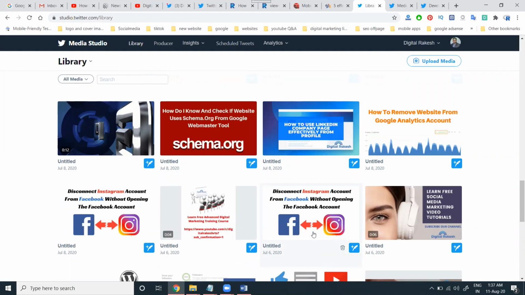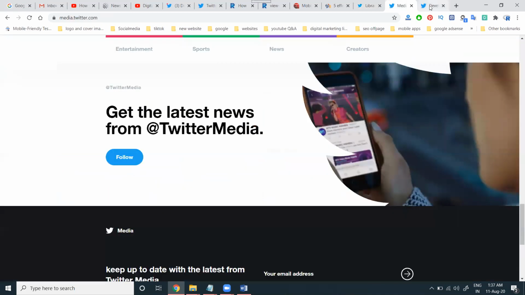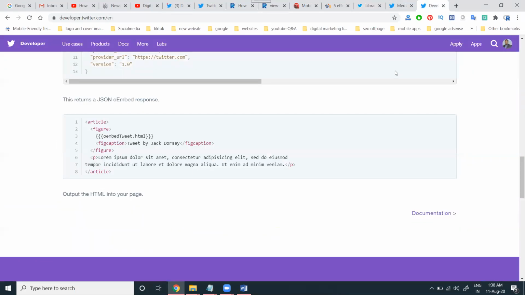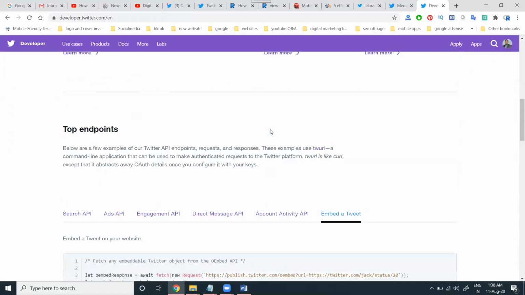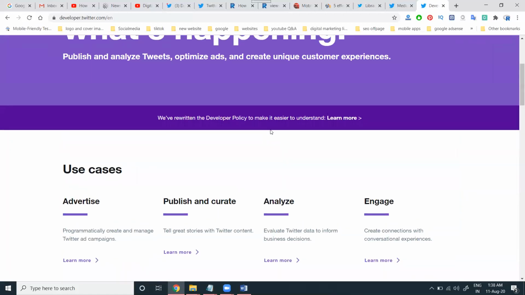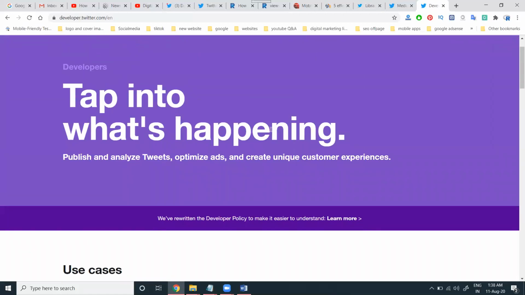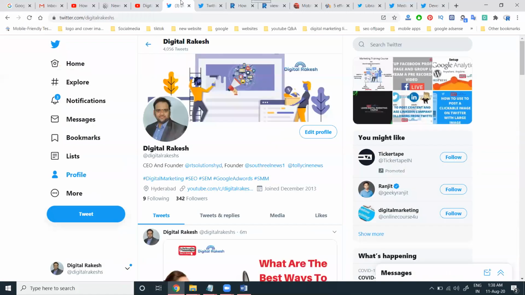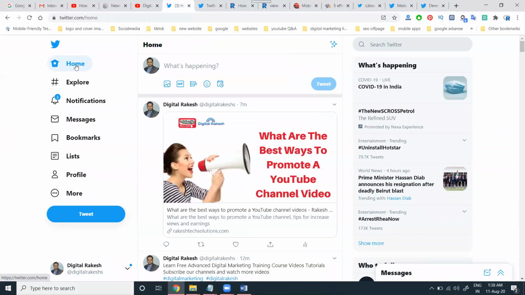So this all will be used. Studio and media, developers use each and every option, understanding each and every bit of coding to update your website, and all options to activate each and every post on Twitter.